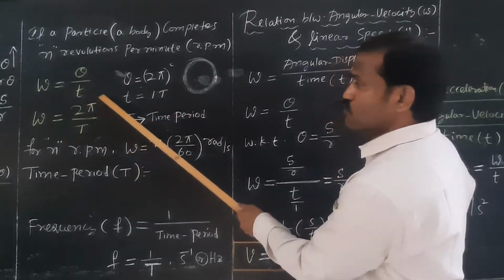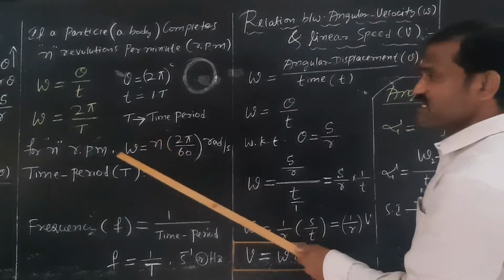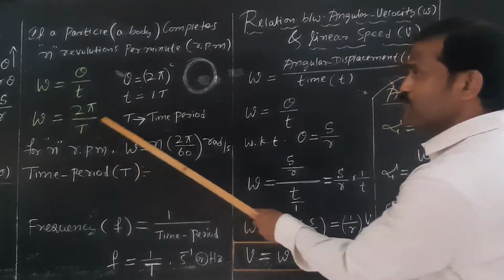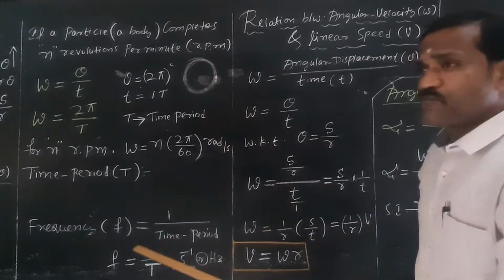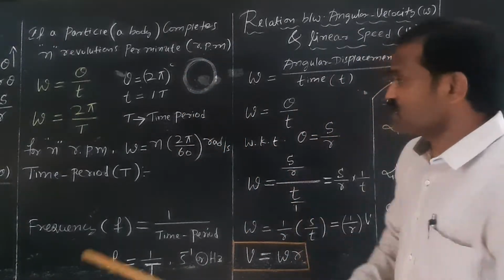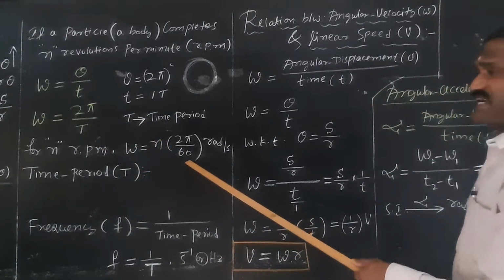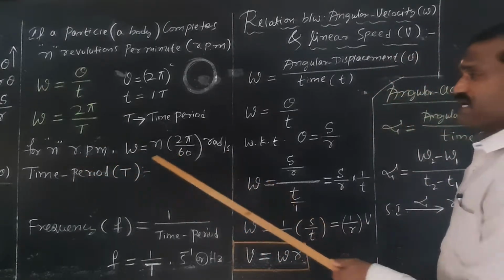Therefore, omega is equal to 2 pi by t. Time t is equal to 60 seconds. Thus, revolution per minute. Then what is the time period? If in 1 minute a particle completes one revolution, then time t is equal to 1 minute. 1 minute is equal to what? 60 seconds. Therefore, revolution per minute is converted into radian per second.